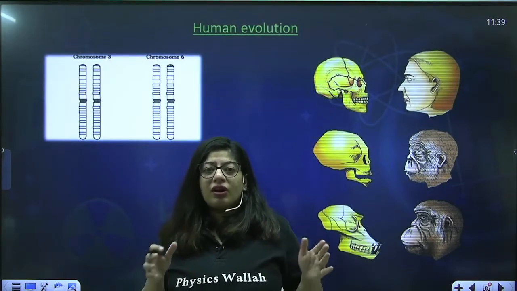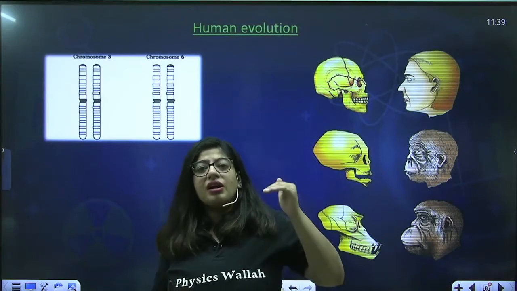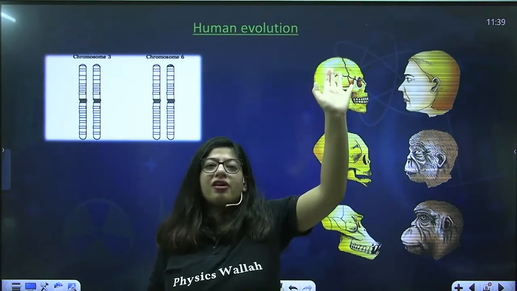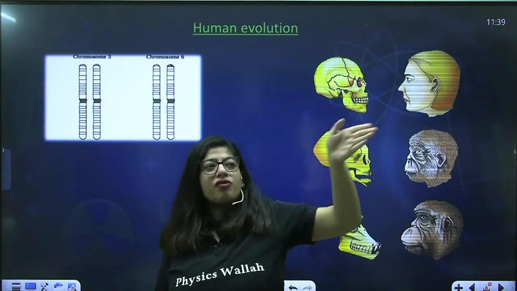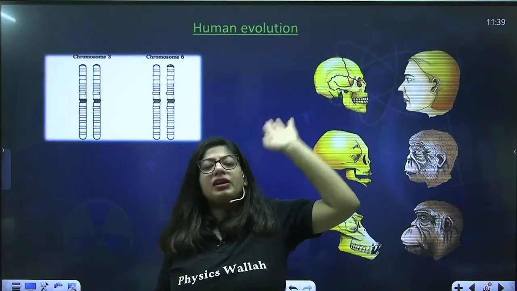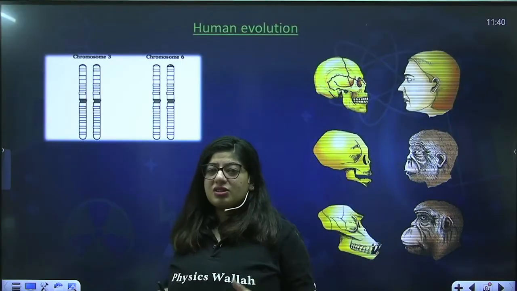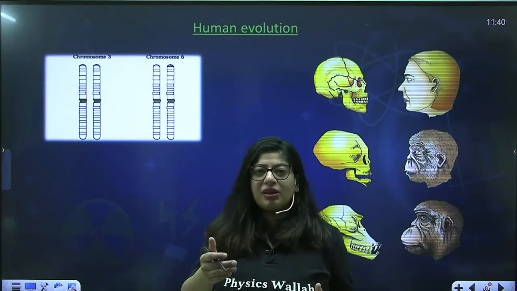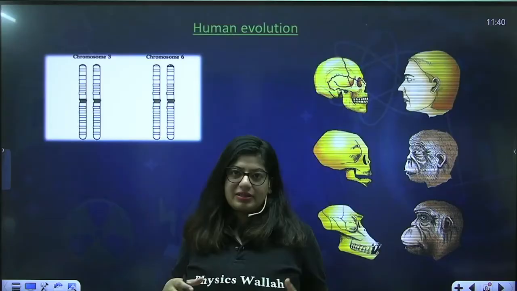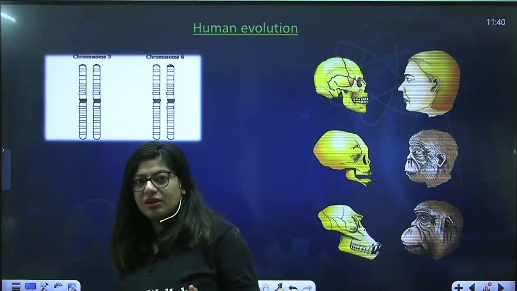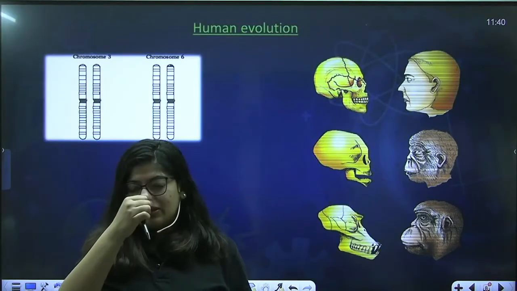Monkeys were not our nearest ancestors. We had a common ancestor far, far away. Monkeys moved out from our ancestry line many years back. So the immediate ancestor that matches with any animal is the chimpanzee.